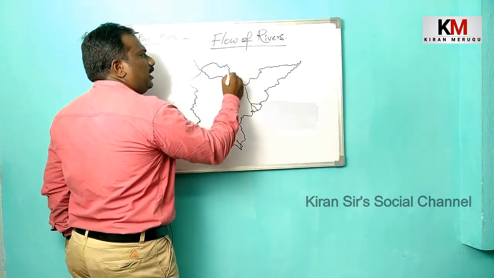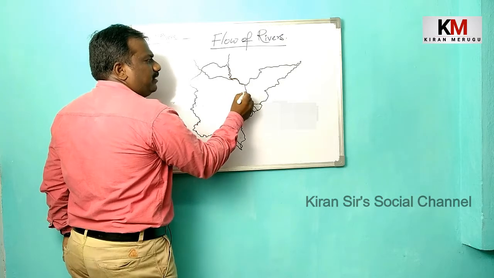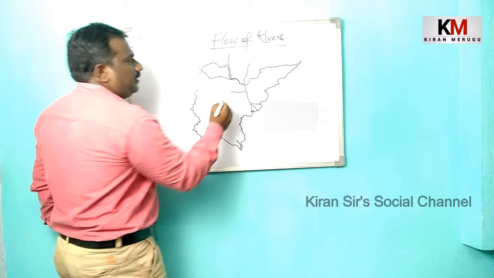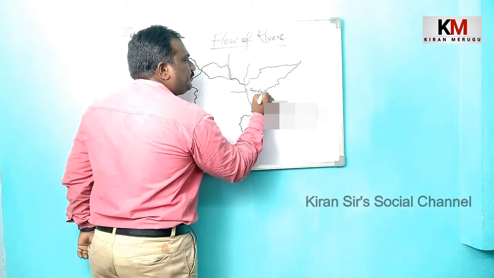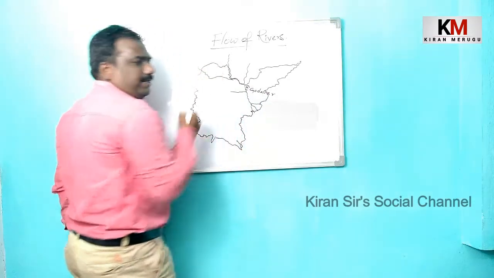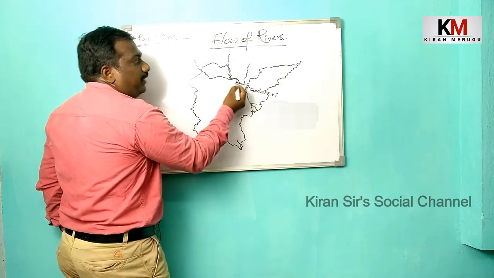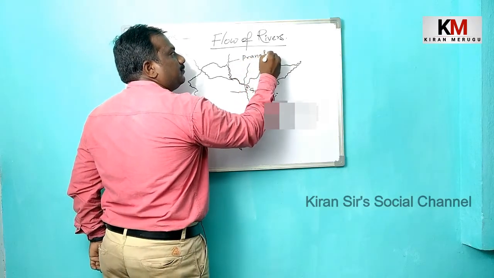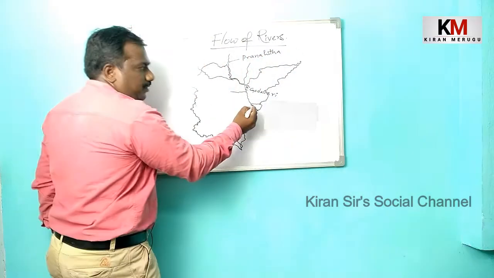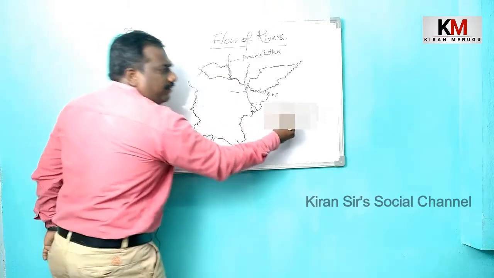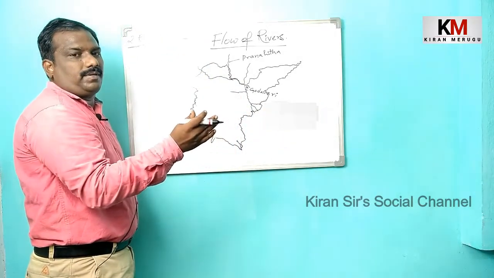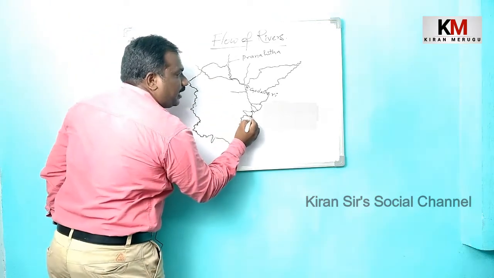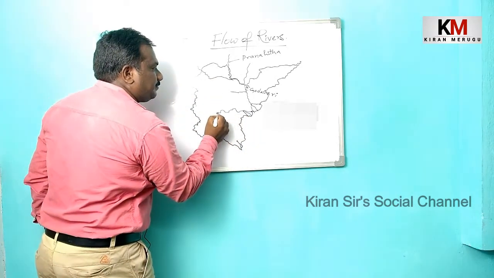So this Godavari has some tributaries. River Godavari, here some tributaries are there. One of the tributaries is Pranahita. This Godavari is a perennial river which flows throughout the year. Actually, this Godavari rises from the Western Ghats. Next river is Krishna.